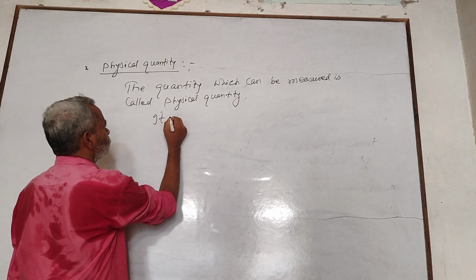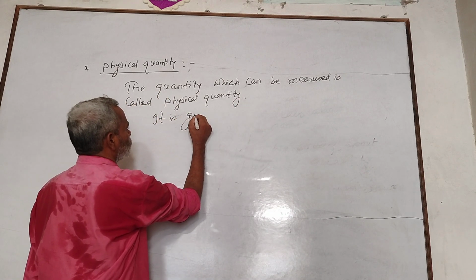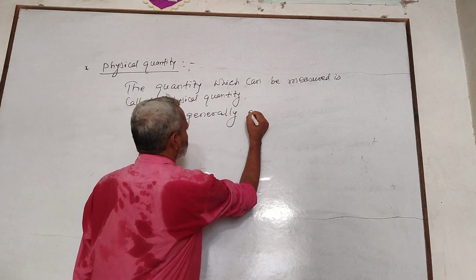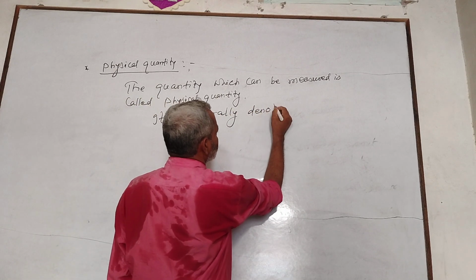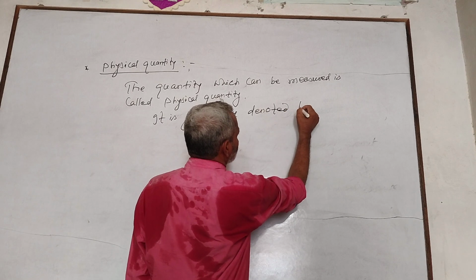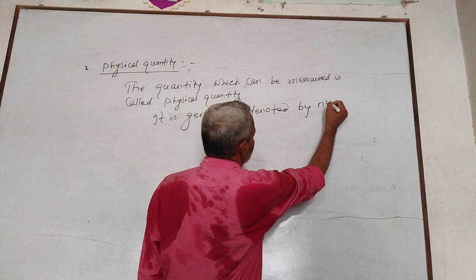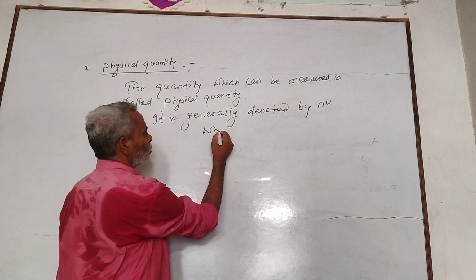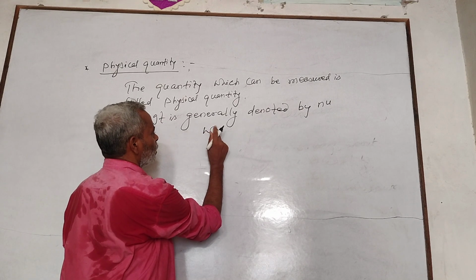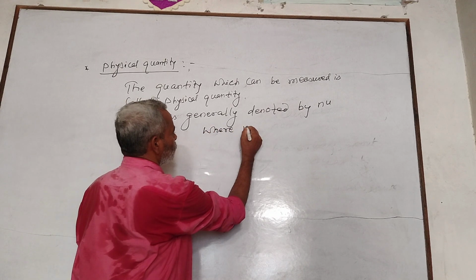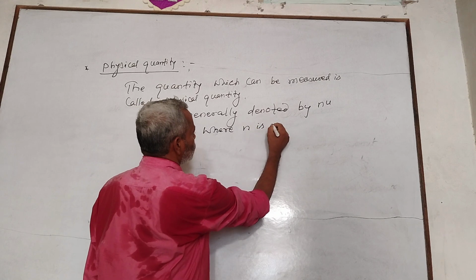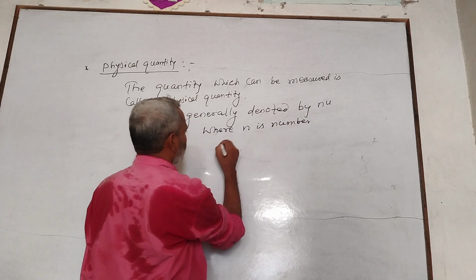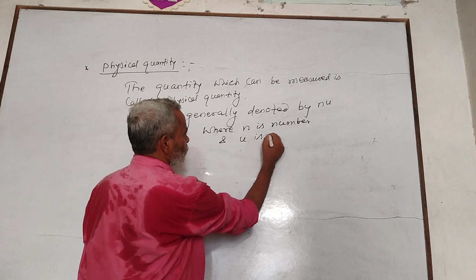It is generally denoted by nU, where n is the number and U is the unit.